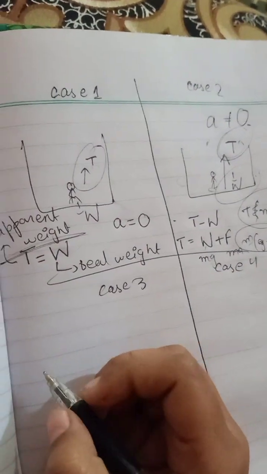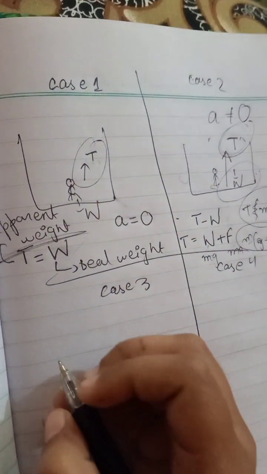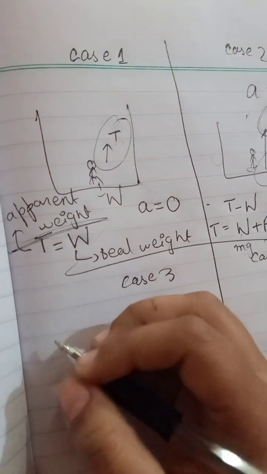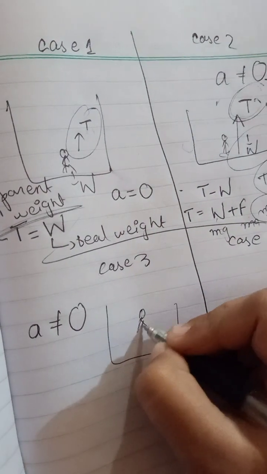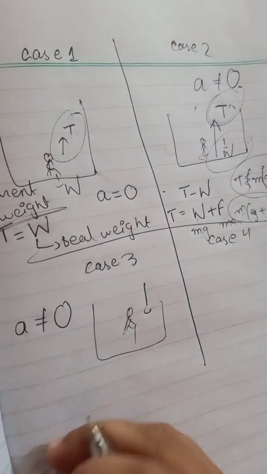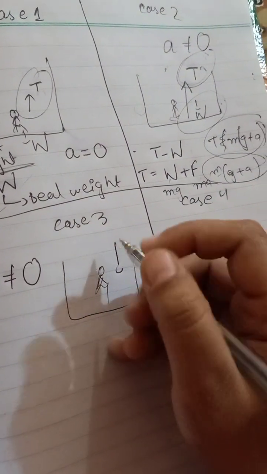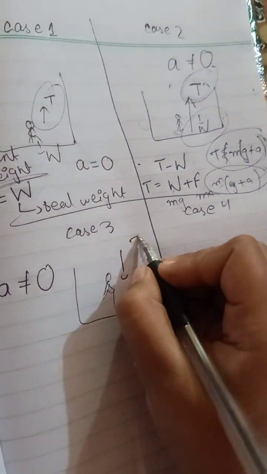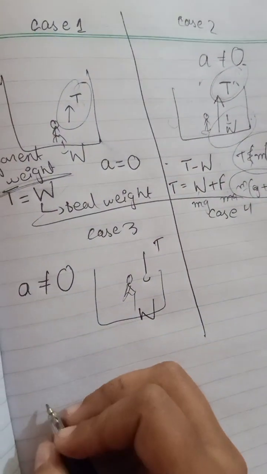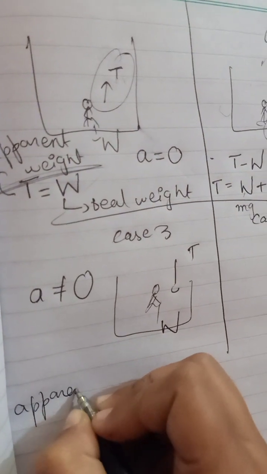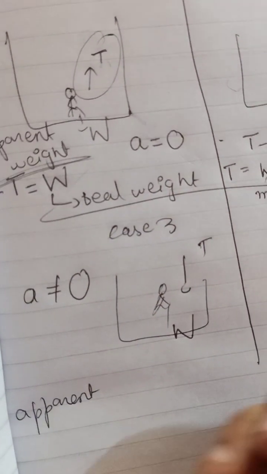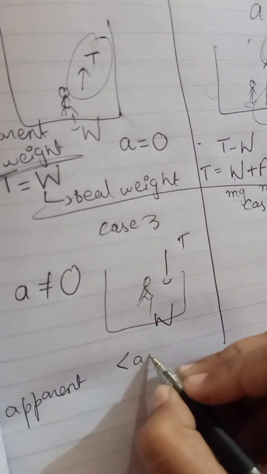If we talk about the third case, in the third case the acceleration is also not zero and the body is moving downward with the acceleration. In this the tension will be less and the weight will be more. You will feel that your apparent weight is less, and you can say that your actual weight is more.